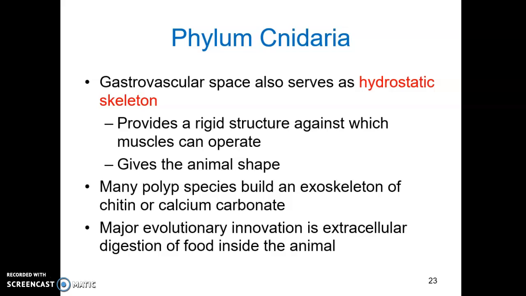The gastrovascular space also serves as a hydrostatic skeleton. It provides a rigid structure against which the muscles of a cnidarian can operate. Basically, muscles can contract against it. It also gives the animal shape. Many polyp species also build an exoskeleton of either chitin or calcium carbonate for added support and protection.